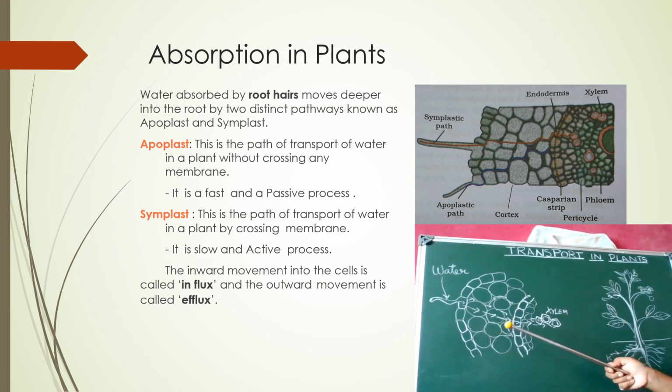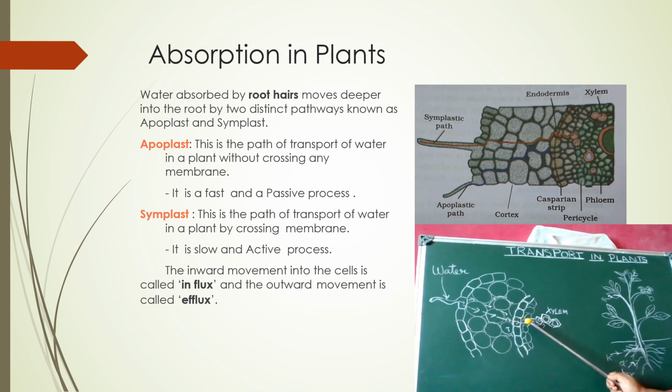Coming to the other pathway, the symplast. Here the water moves from one cell to another cell. That is, from the epidermis it enters into the cortex cells. From the cortical cells again it enters into the endodermis, from the endodermis to the pericycle, and from the pericycle it reaches the xylem. So here it is passing across the cell membrane, from one cell to another cell. Thus, this process is very slow, and it is an active process because it has to move against